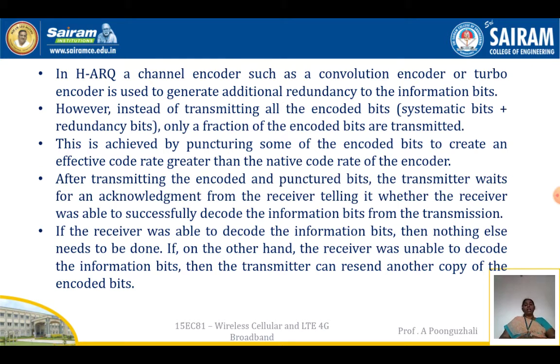That is, we do not transmit all the data; we drop some bits and transmit the rest. In that case, the effective code rate is greater than the native code rate of the encoder.